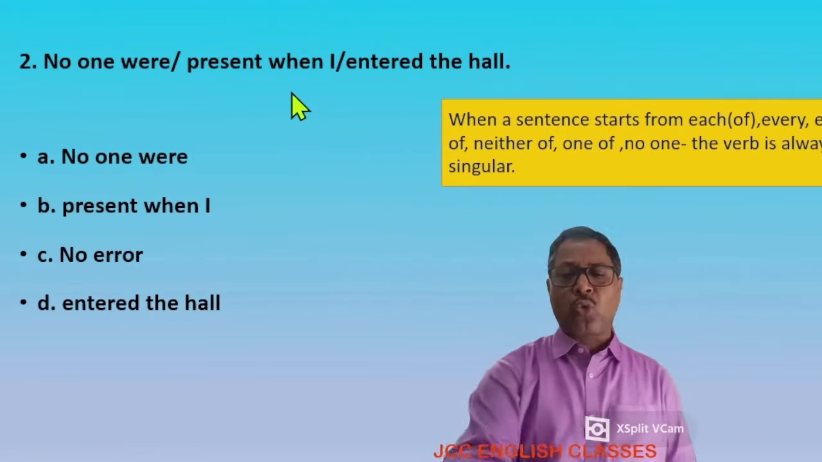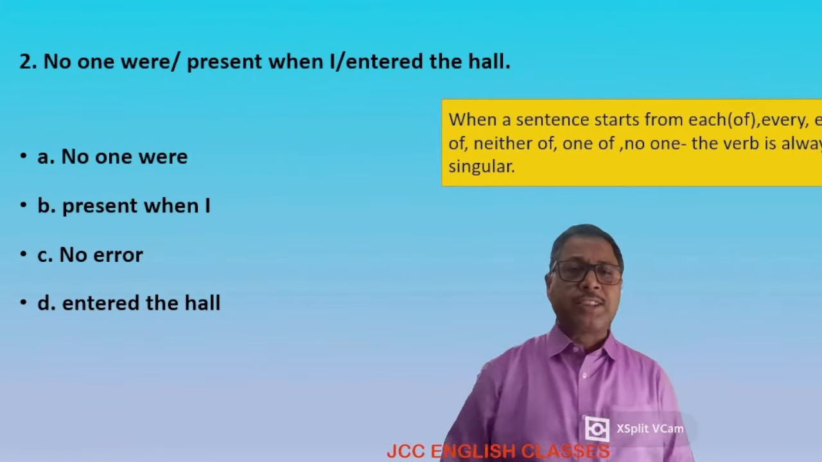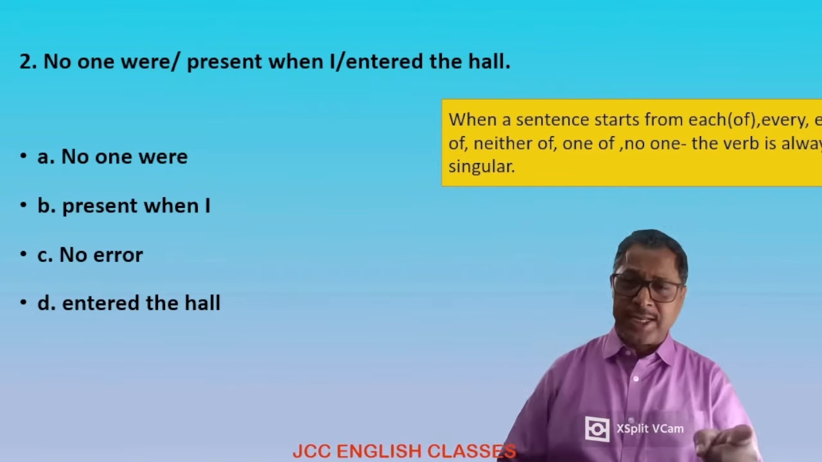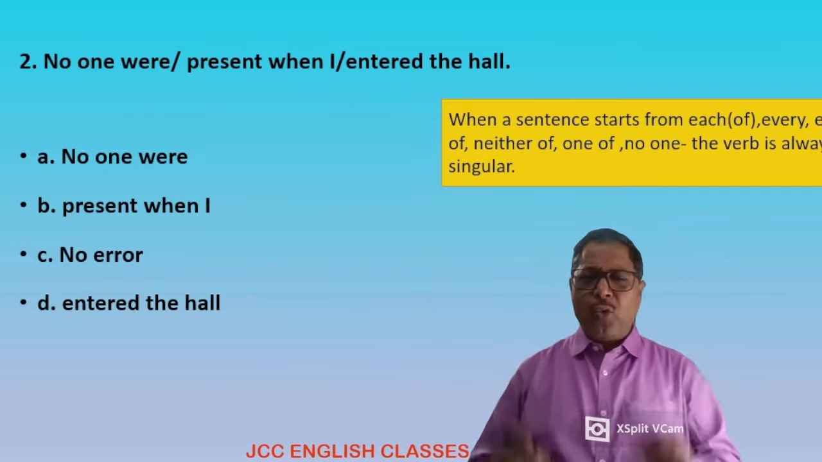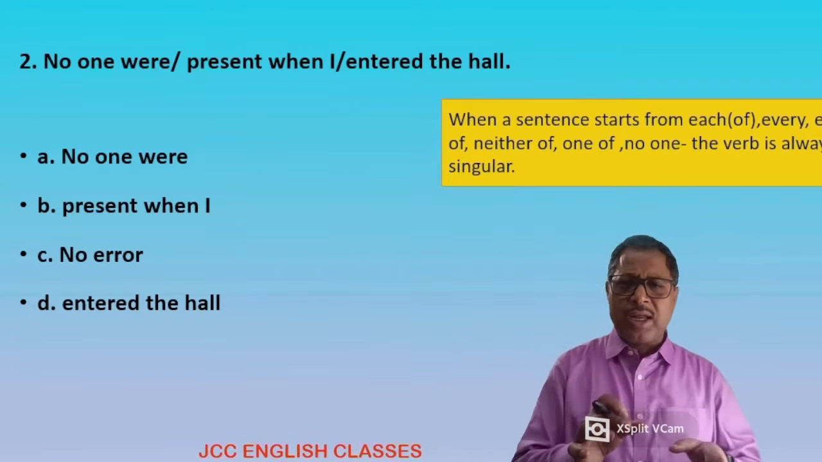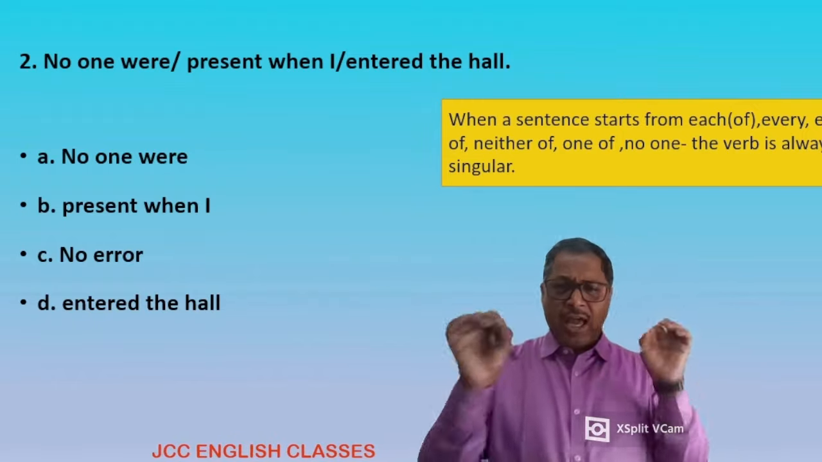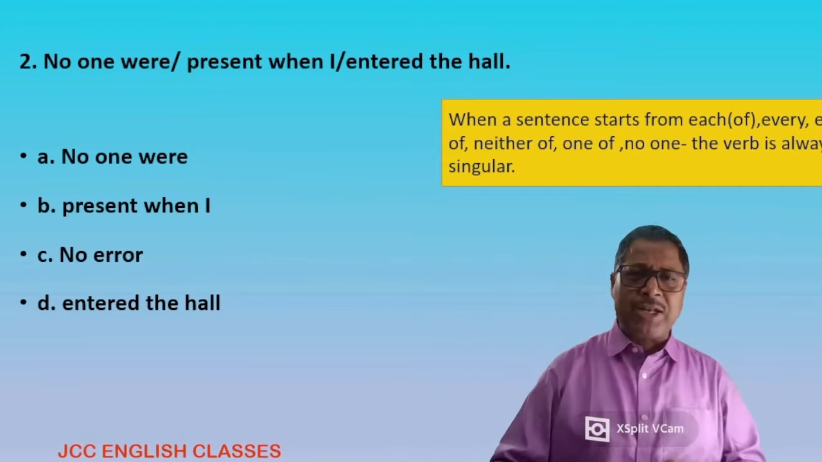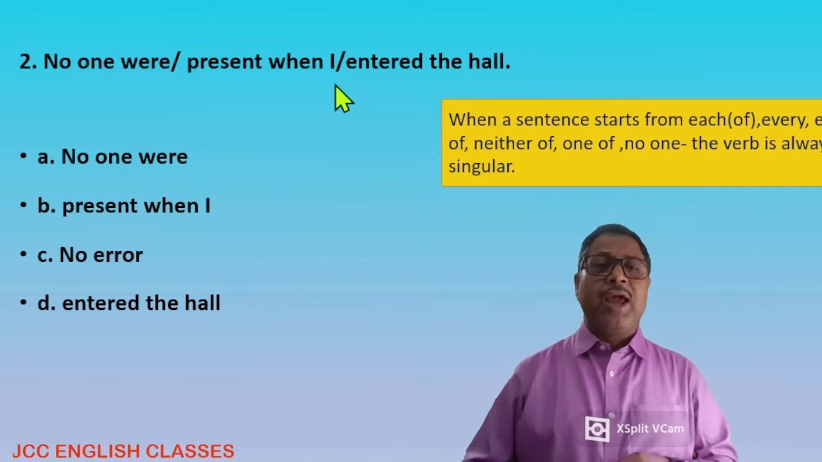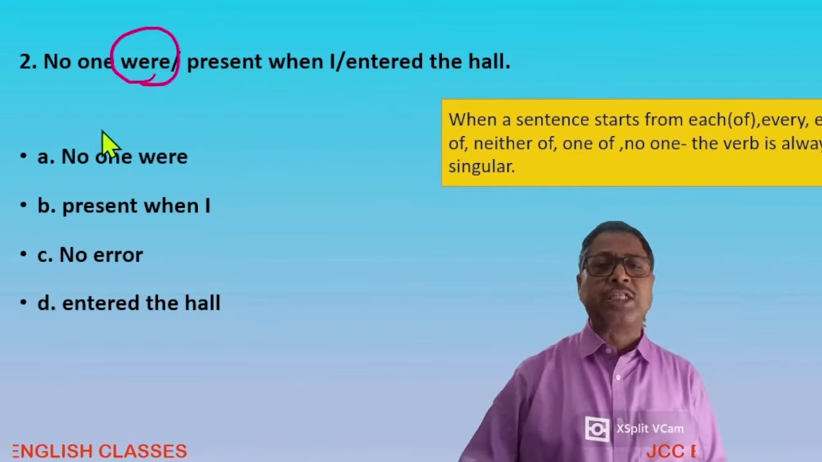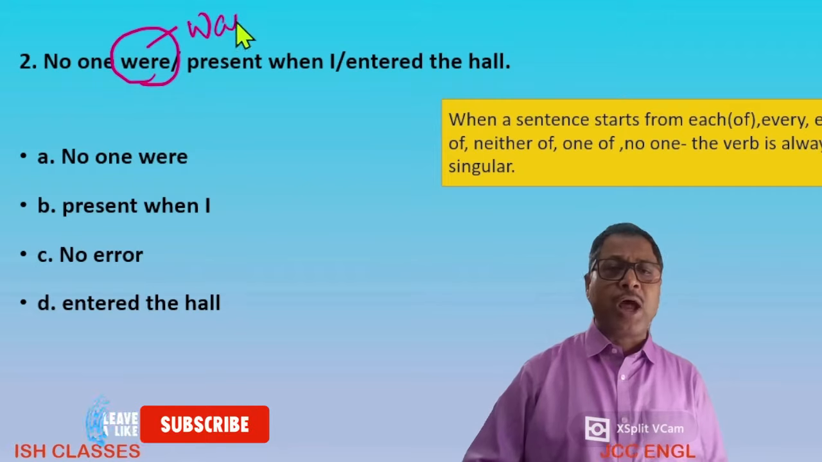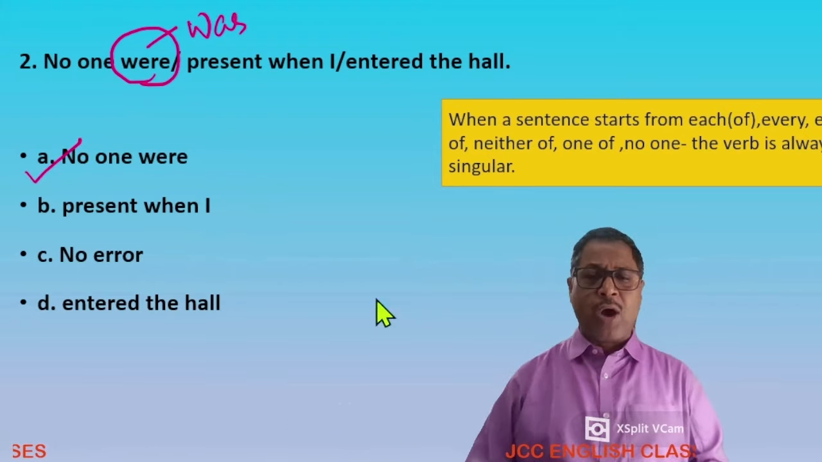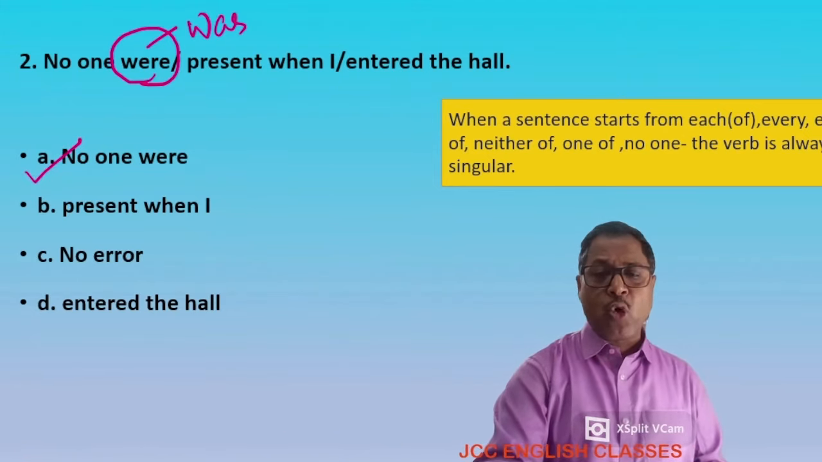Come to question number 2. Question number 2 says: no one were present when I entered the hall. Look at the sentence. So many times I have told you, when the subject of the sentence is no one, each, every, either of, neither of, the verb is always singular. Always singular means the verb with s/es. This verb is plural. We have to write was here. Option A is the mistake, and we have to improve it.